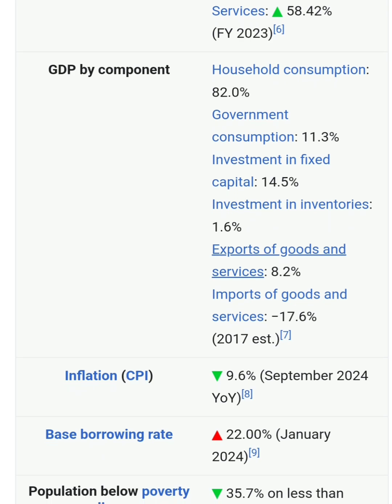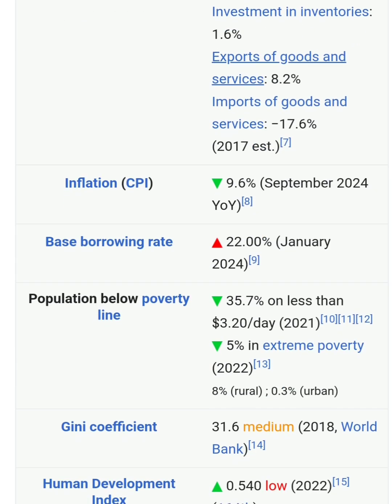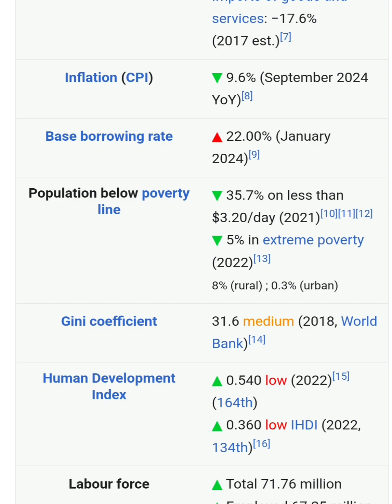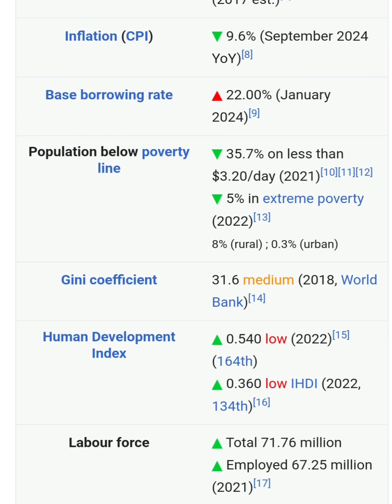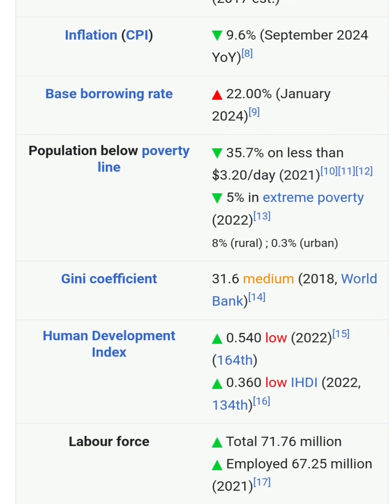GDP by component: household and government consumption, investment in fixed capital, investment in inventories, exports of goods and services, imports of goods and services. So the figures are given. Inflation, consumer price index. The current inflation rate is 9.6%. Base borrowing rate is 22%.